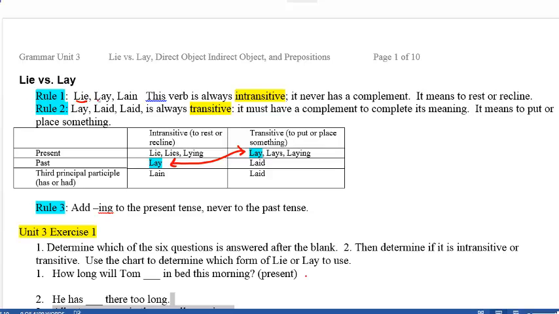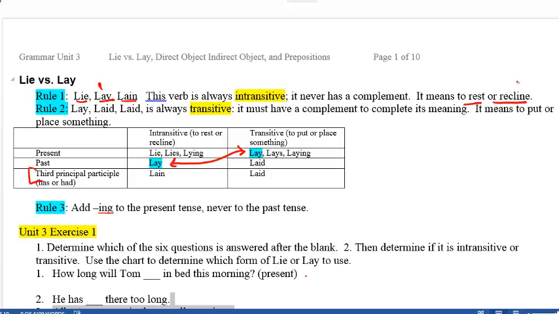The verb forms of lie, lay, which is the past, and lain, the third principal participle, are always intransitive, meaning it never has a complement. These forms mean to rest or to recline.